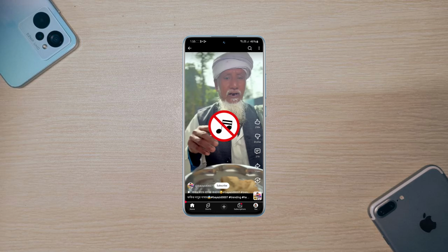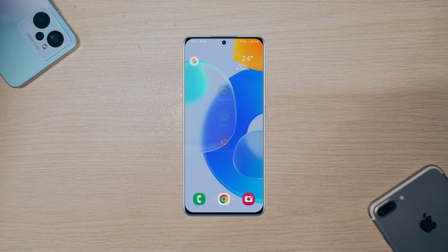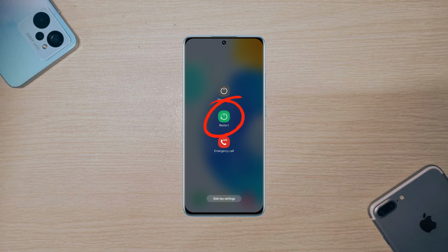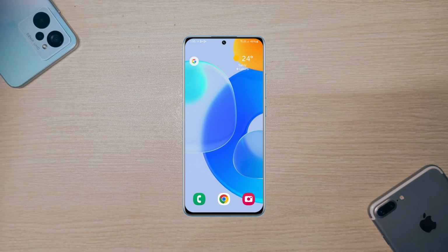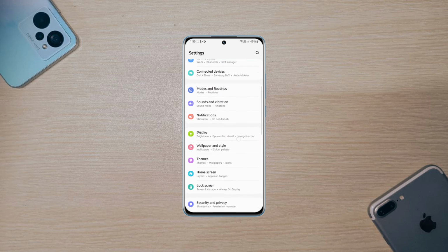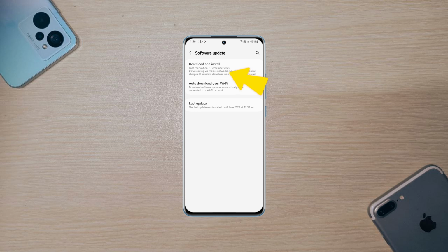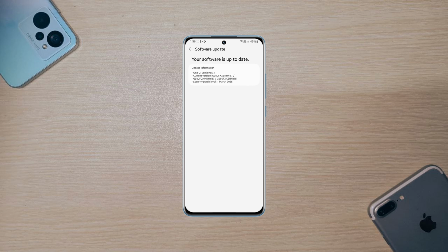Restarting fixes most sound glitches. Press and hold the power button, tap restart and wait for your phone to reboot. Then go to settings, software updates, download and install. Installing the latest update can fix audio bugs.